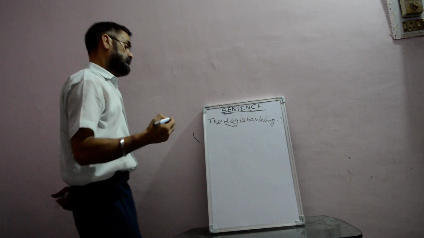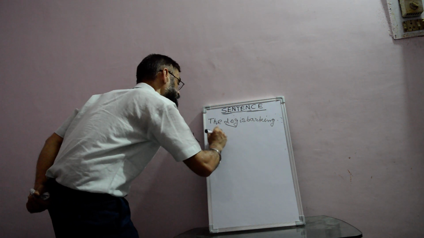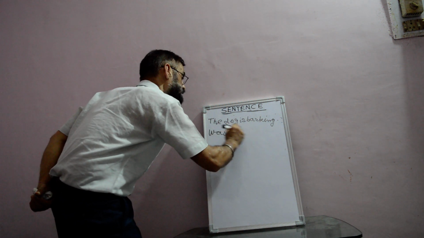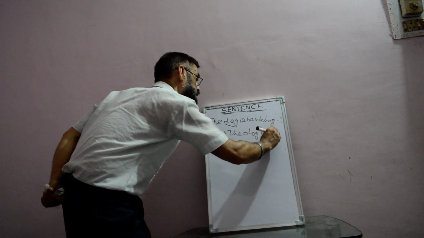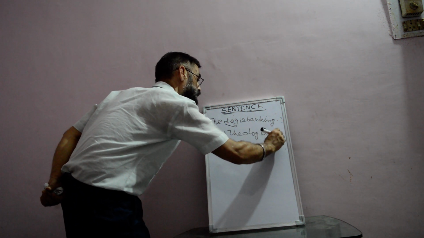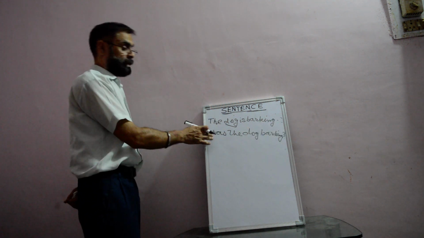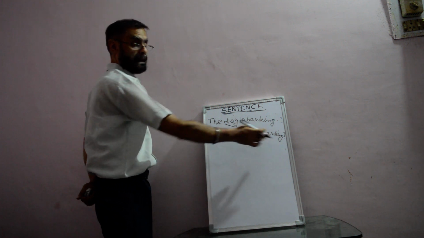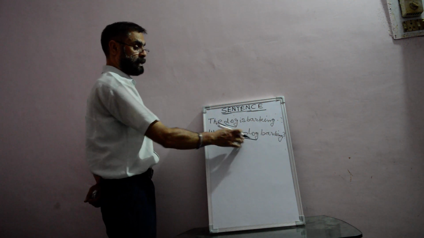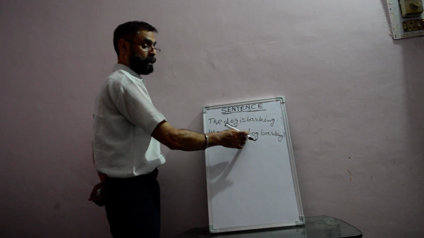Now if I say, was the dog barking, here it is not in the beginning, here it is in the middle, because I am asking a question. Was the dog barking?